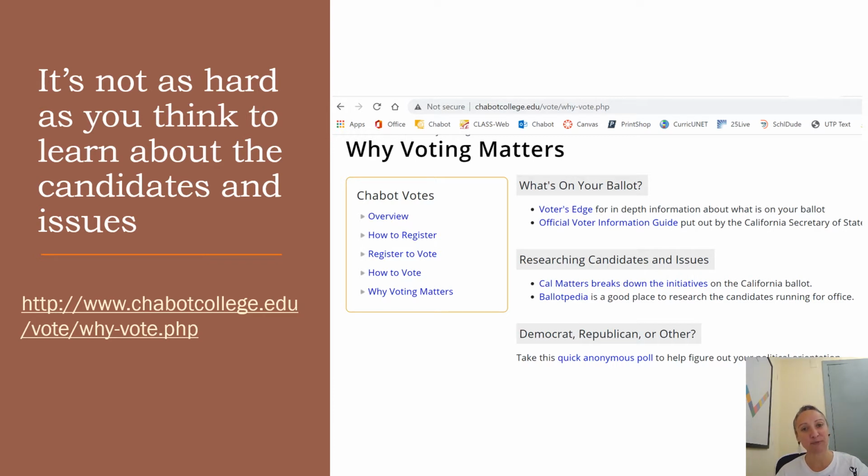You don't have to depend upon the Secretary of State's official voter guide. There's different organizations that have done an excellent job of taking the information and breaking it down into language that all of us can understand. And you can find some of those resources by going to the Chabot Votes website. Go to chabotcollege.edu/vote and click on the link, Why Voting Matters.